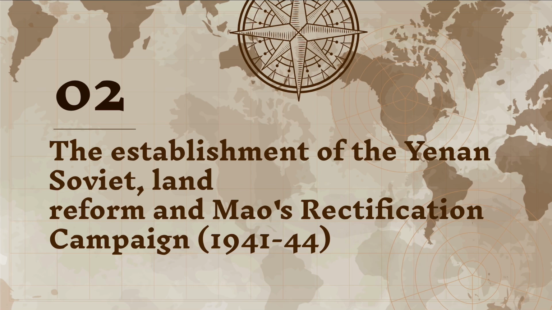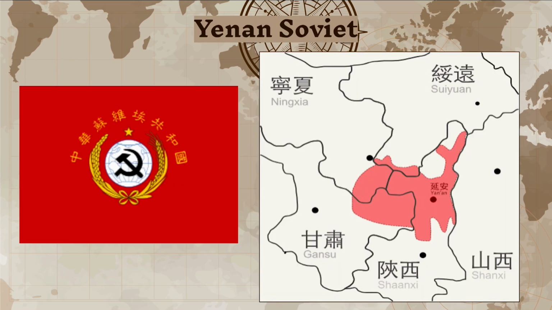Next, let's talk about the Yan'an Soviet, land reform, and the rectification campaign. From 1936, the CCP established its base in Yan'an. Party members lived among peasants, providing education, basic healthcare, and fair treatment, which increased support. Land reforms involved confiscating land from landlords and redistributing it to peasants. And this directly addressed rural inequality and high rents, gaining strong backing from poor farmers.